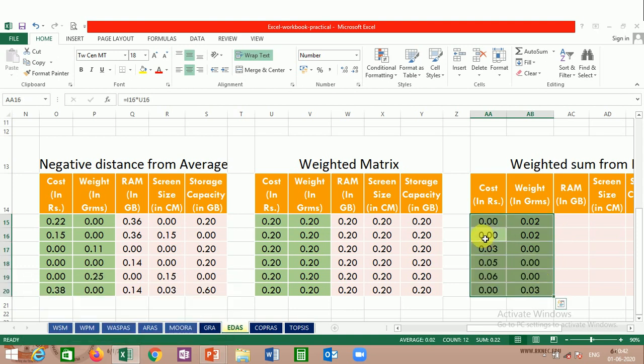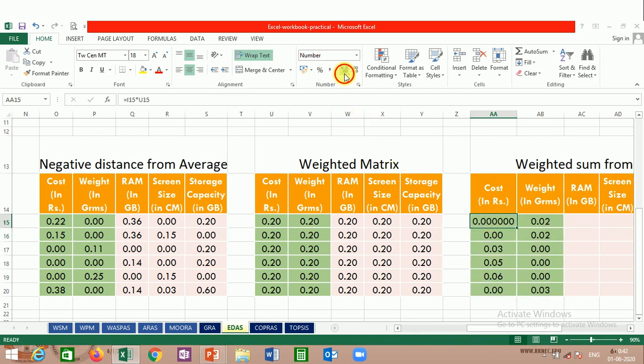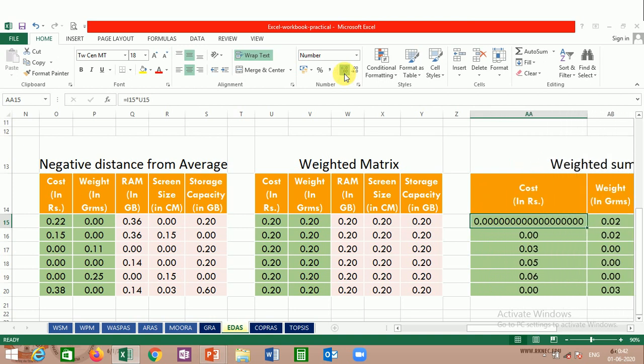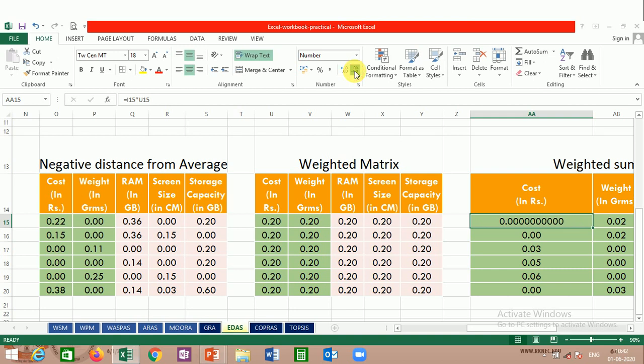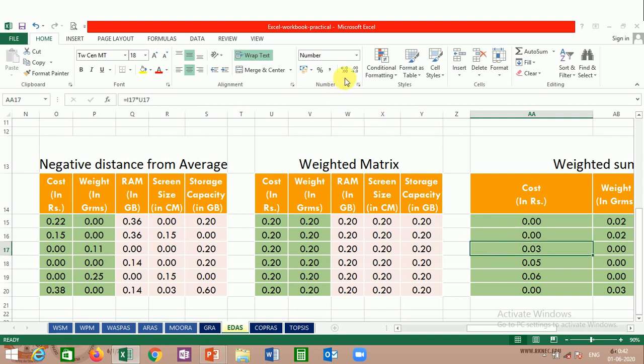Now though you see that this is 0, it is not actually 0. If you increase the decimal points, you may find some value, which means the value is very fine, so it may not be appearing. Like if we just check this value, then this is not actually 0.3, it may be something other. So this is the actual value.